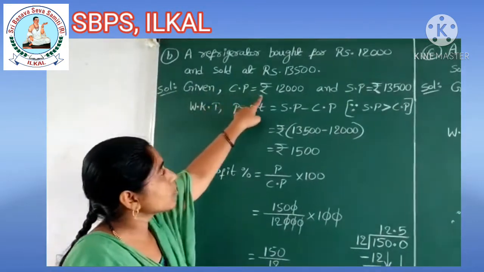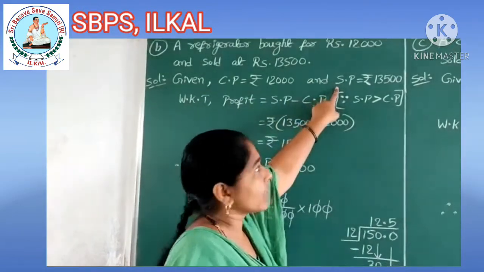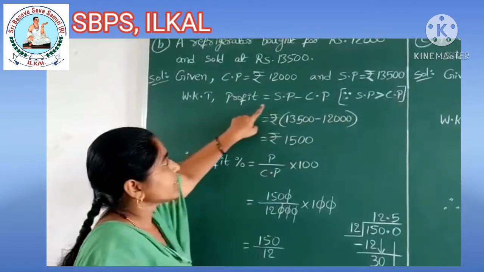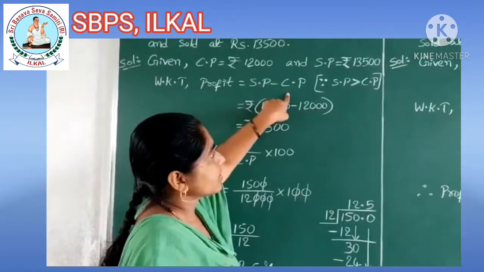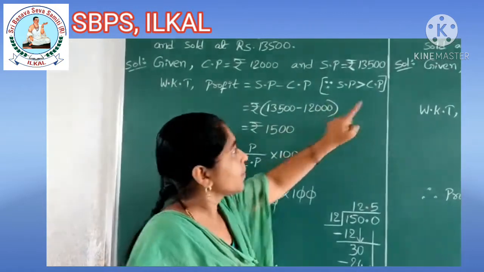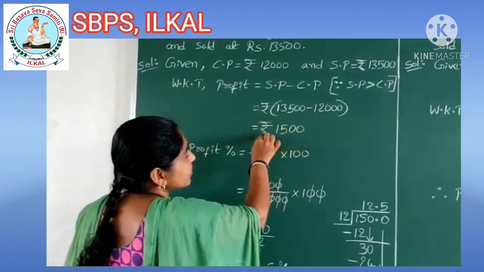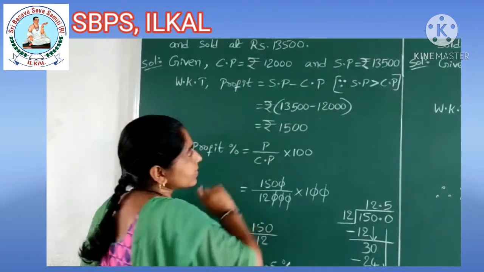Given cost price is equal to rupees 12,000 and selling price is equal to rupees 13,500. We know that profit is equal to selling price minus cost price, because selling price is greater than cost price. Which is equal to rupees 13,500 minus 12,000, which is equal to rupees 1,500.